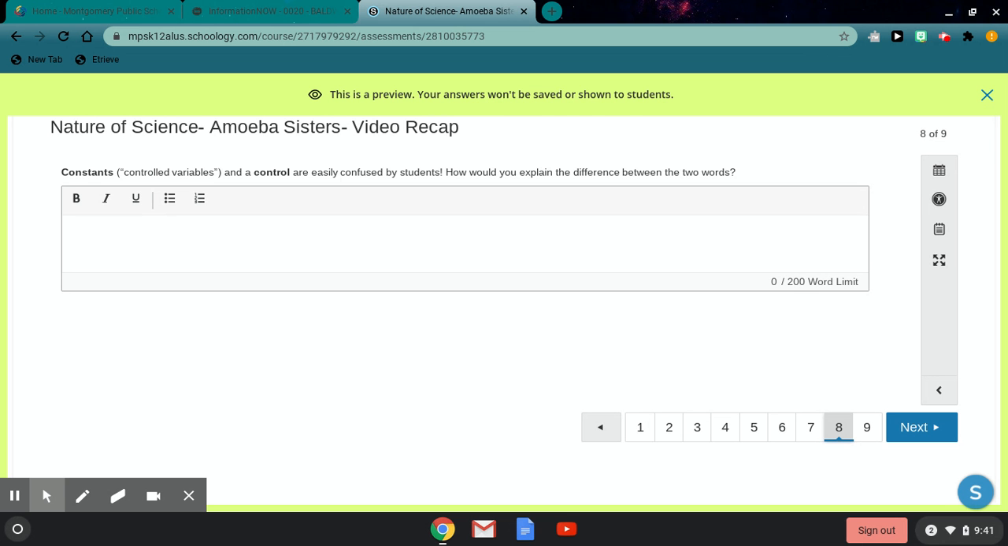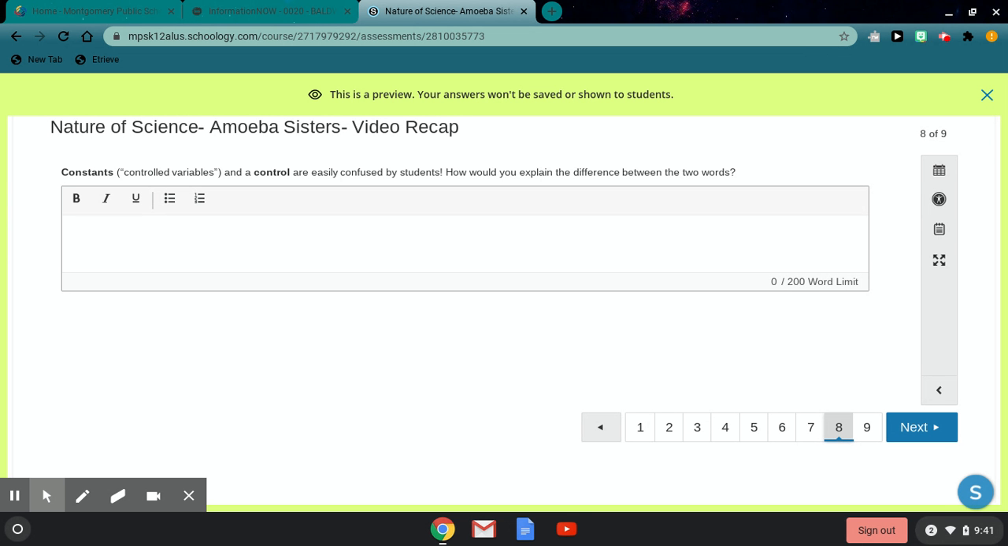So, for example, if I am growing plants and I want to see how Miracle-Gro affects the growth of a plant, my constants would be the same plants, the same size plants, the same amount of sunlight, the same amount of soil, the same size of the pot. We want all of the conditions for the plant to be the same, except the Miracle-Gro.